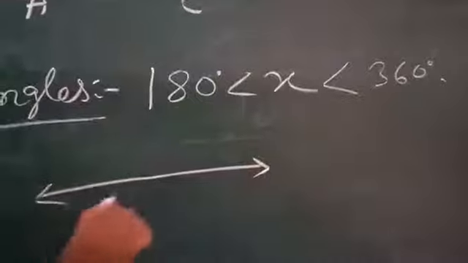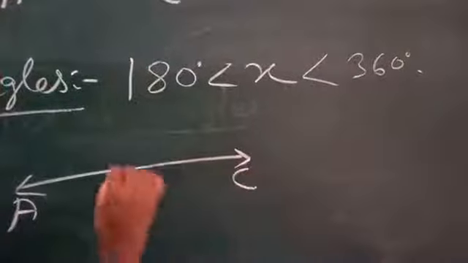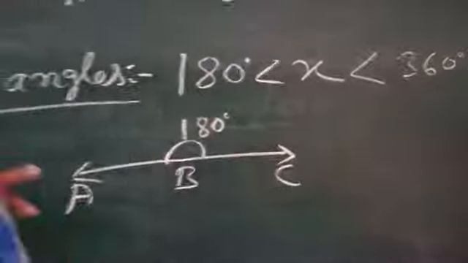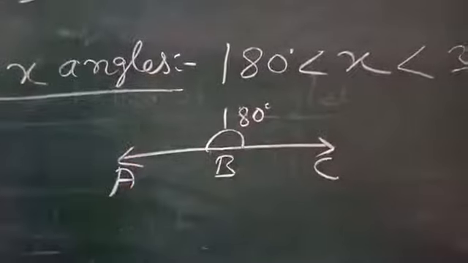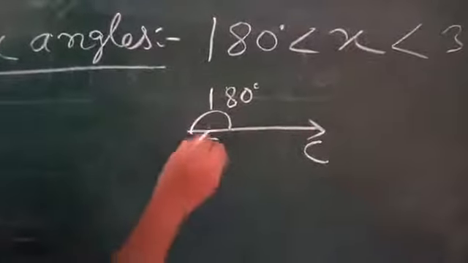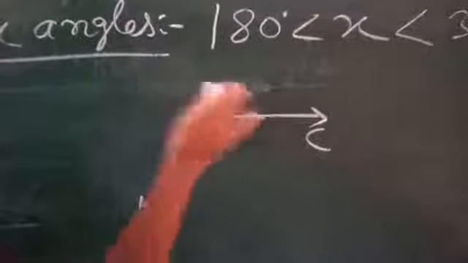So this is 180 degree. Suppose I write A, B, C. This is a 180 degree angle. So the measurement of a reflex angle should be greater than this angle. So what I will do? I will increase this one here, suppose. Then this measure is greater than this angle.